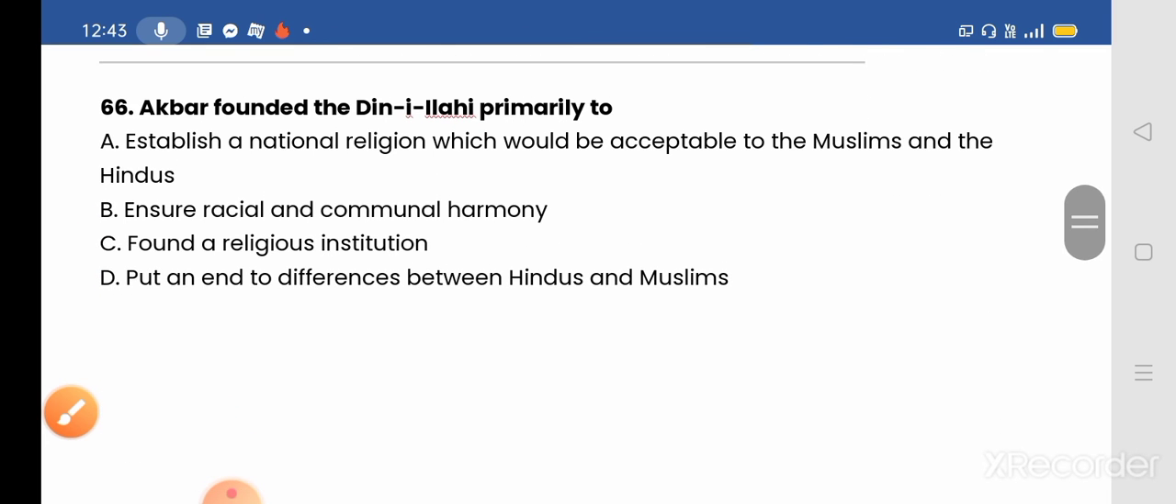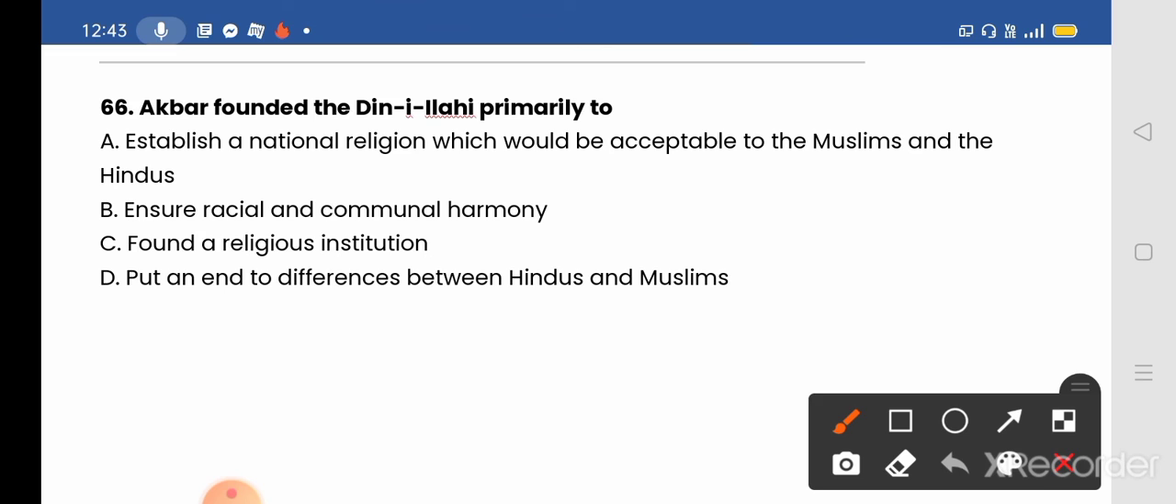Next, question number 66. Akbar founded the Din-i-Ilahi primarily to. Options given: A. Establish a national religion which would be acceptable to the Muslims and the Hindus, B. Ensure racial and communal harmony, C. Found religious institutions, and D. Put an end to differences between Hindus and Muslims. So the correct answer will be option A. Establish a national religion which would be acceptable to Muslims and the Hindus. Okay, so option A will be the correct answer.